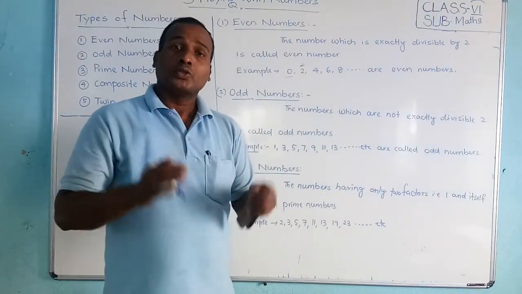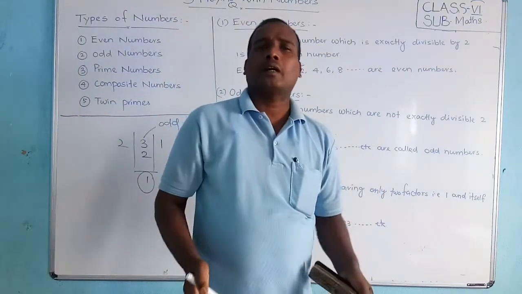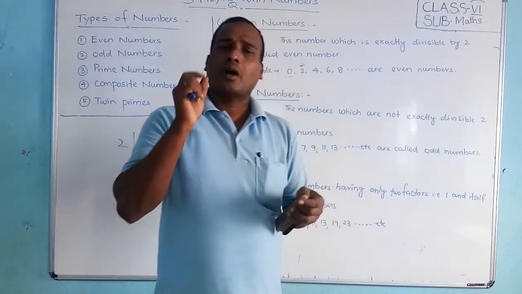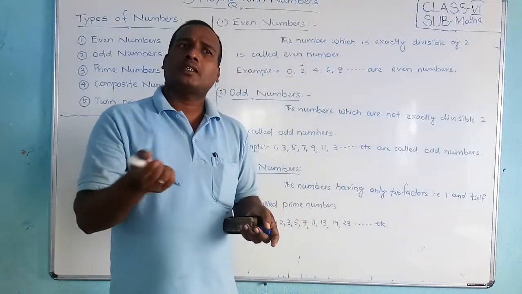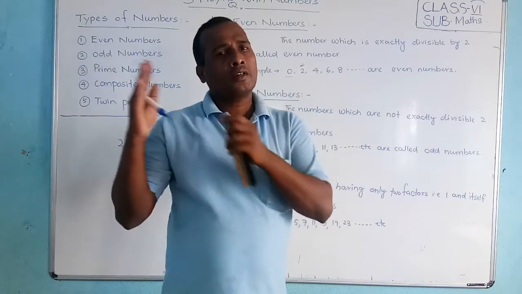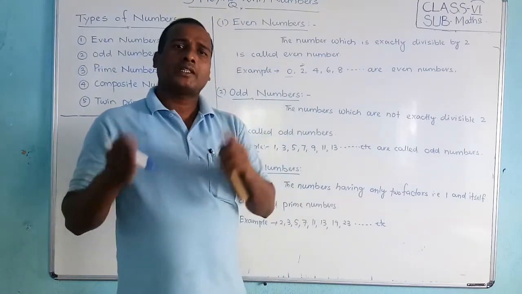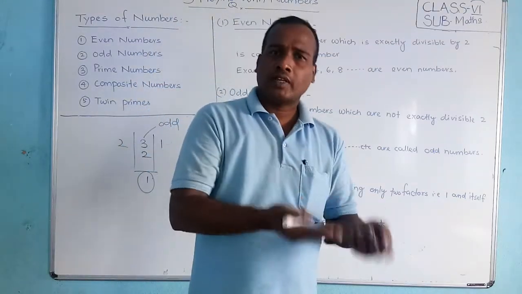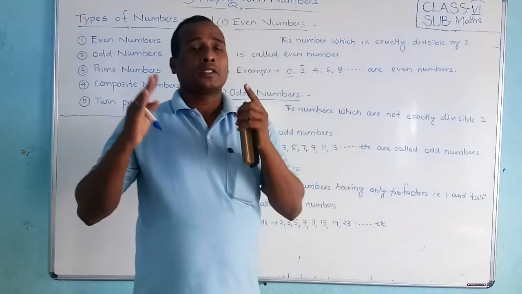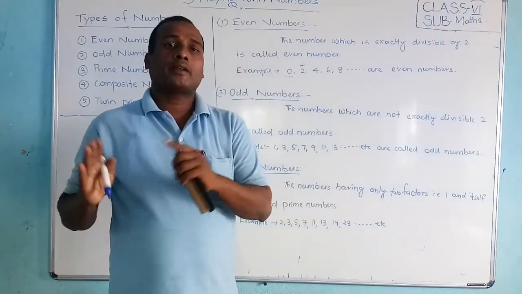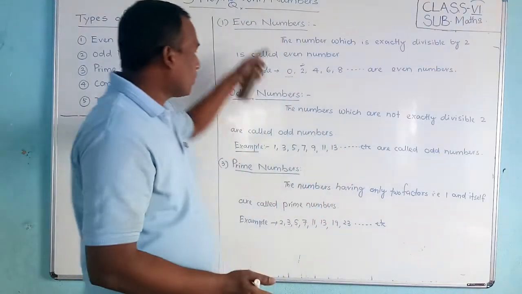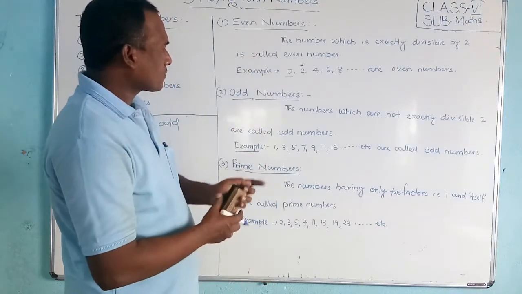Are you clear, friends? So how many numbers are there? You have to choose any number. Either you will get an odd number, or you will get an even number. If it is divisible by 2, then it is an even number. If it is not divisible by 2, then it is an odd number. So very important, these two things, students.